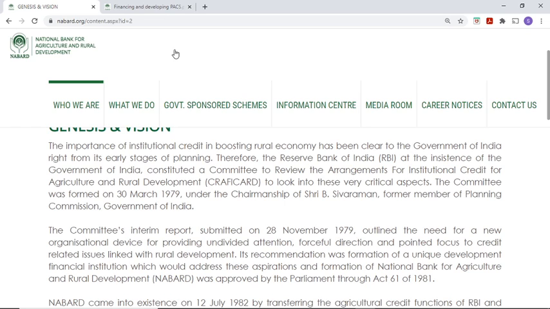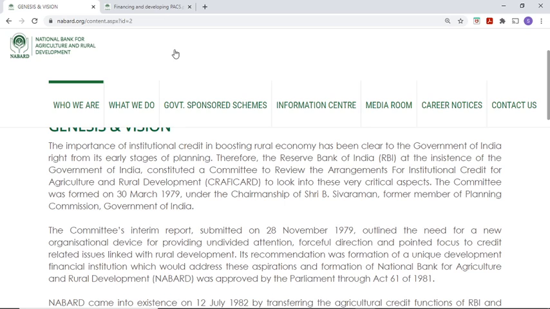Therefore the Reserve Bank of India, at the insistence of the Government of India, constituted a committee to review the arrangements for institutional credit for agriculture and rural development, to look into these very critical aspects.